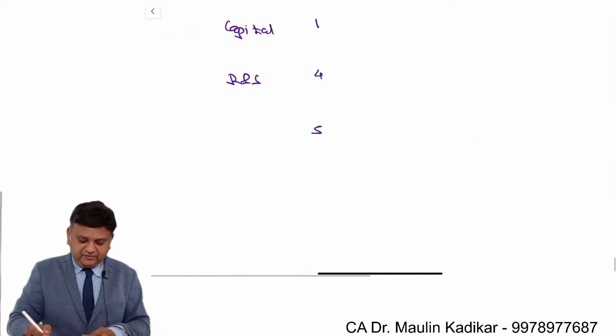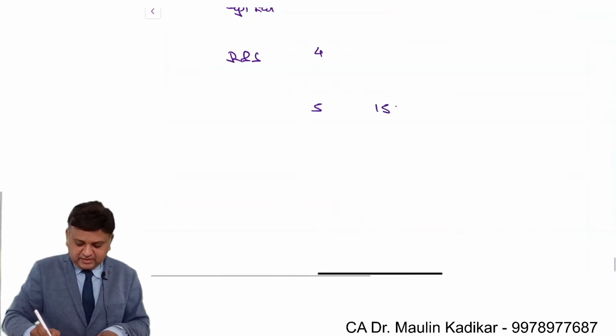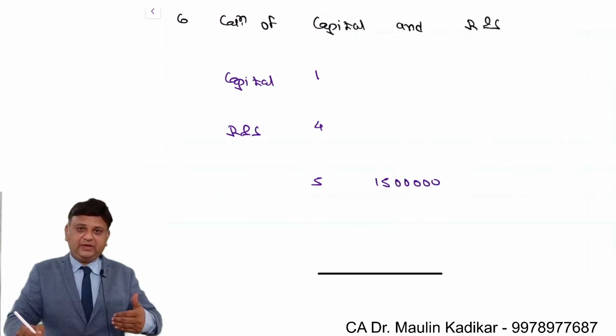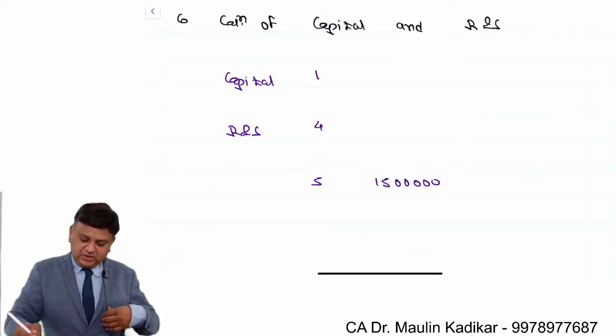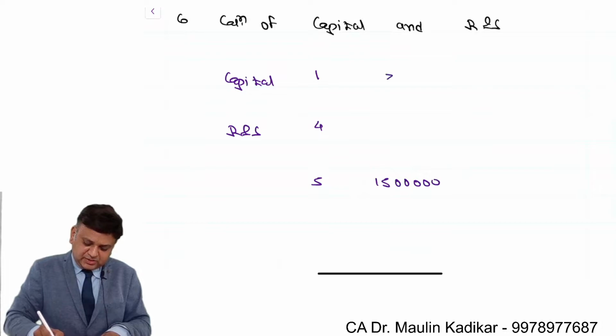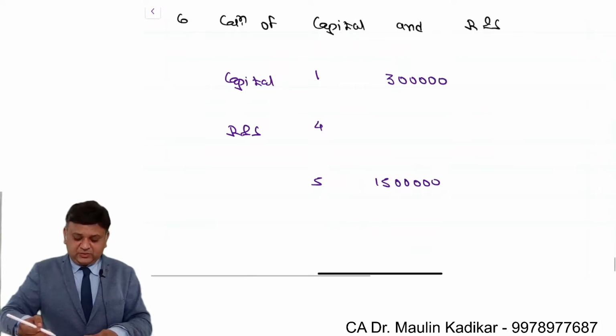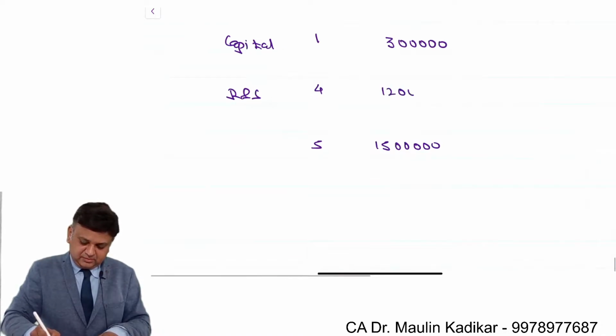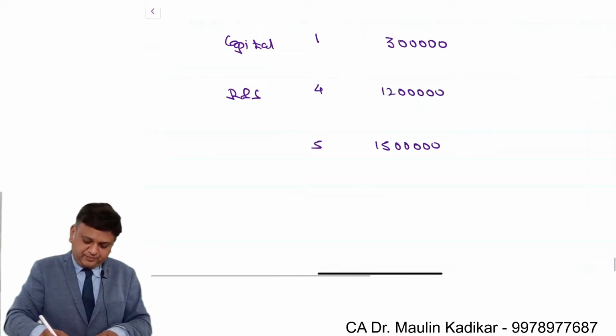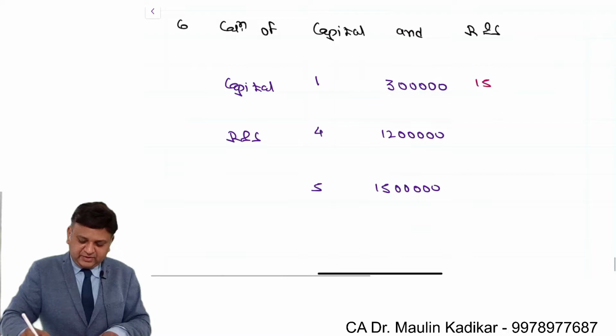This total of 5 represents this 15 lakhs. So 15 lakhs upon 5, that comes to 3 lakhs. 3 lakh into 1, that is 3 lakhs once again. And 3 lakh into 4 is 12 lakhs. This is the way we can have the bifurcation.